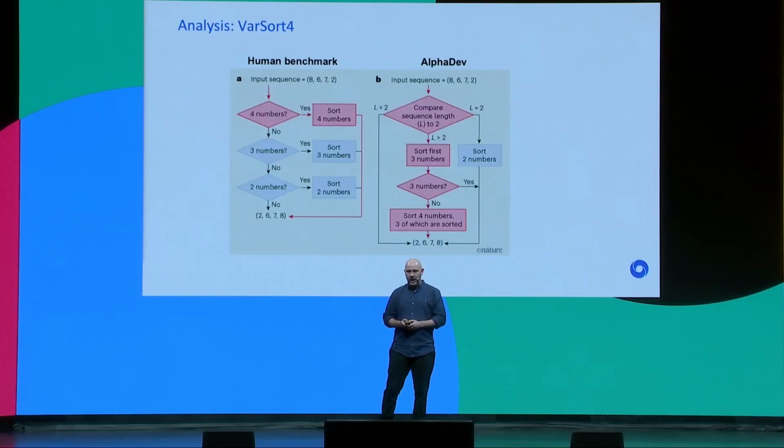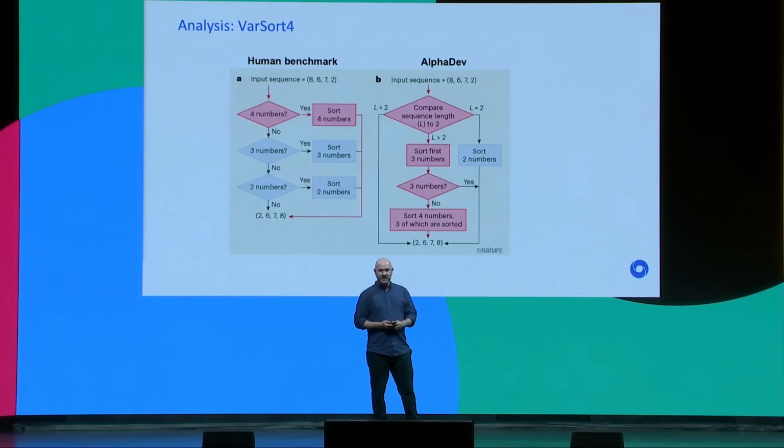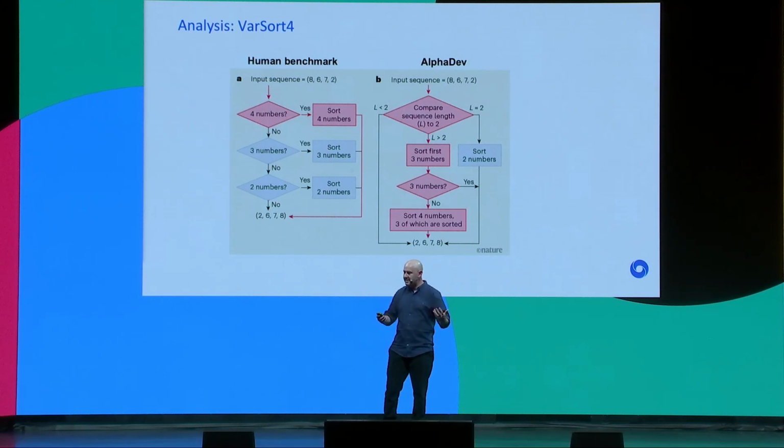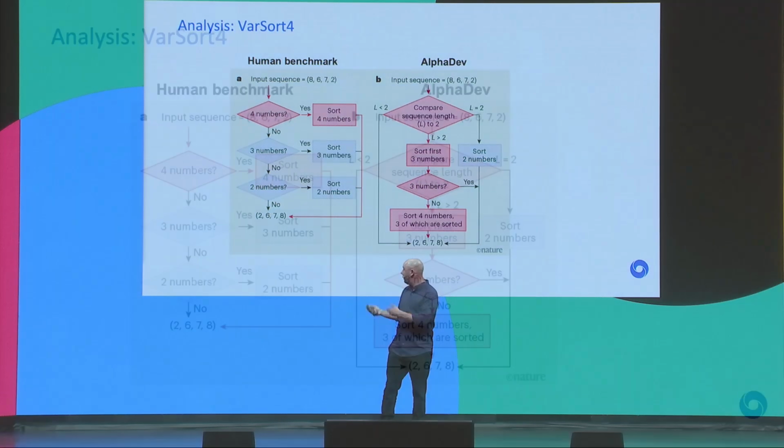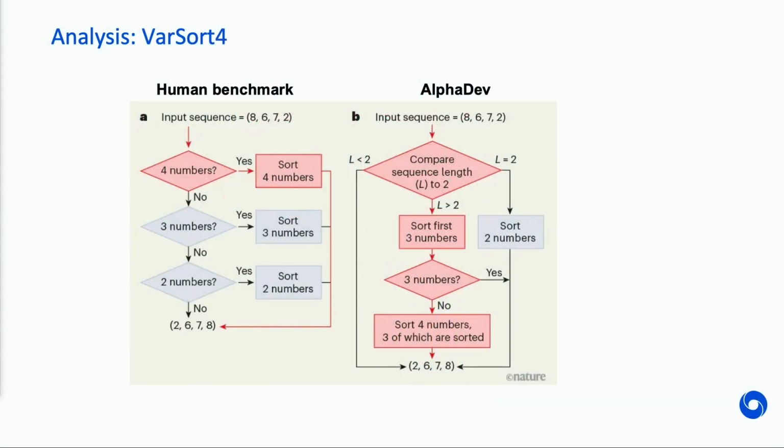So I mentioned right at the beginning of the talk that we wanted to be able to discover faster algorithms, and this is something that we were able to do, but we also want to discover fundamentally different algorithms. Now, if you look here, this is variable sort 4, and on the left-hand side in figure A is what the human benchmark is, or the standard.